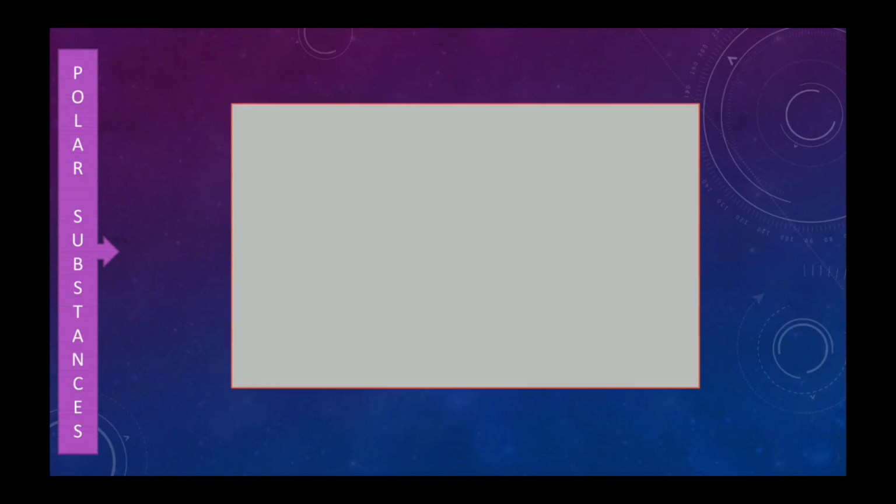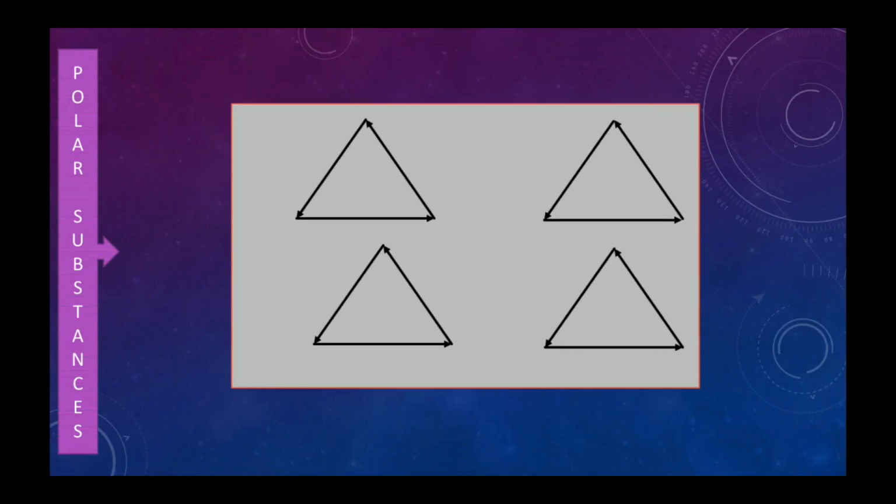In polar substances, there are many polar molecules, and as we have seen, polar molecules are dipolar in nature. That means they constitute a dipole. Now, when there is no electric field, suppose this is a polar substance and there are many polar molecules. Each arrow mark represents a polar molecule. An arrow mark represents a dipole moment, and polar molecules have dipole moment. So each arrow mark represents a polar molecule.